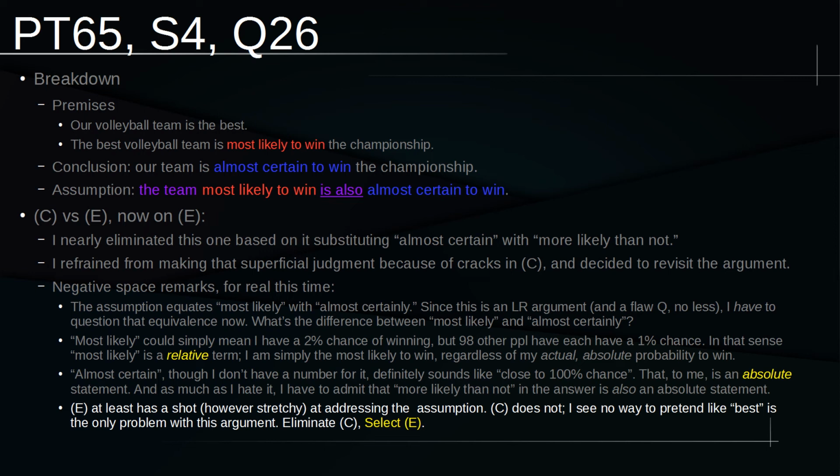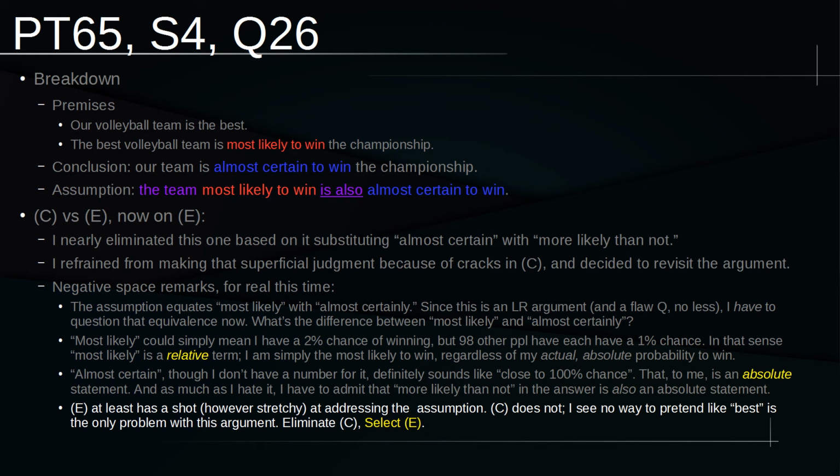The thing that got me into it is because I had two choices left, and there was something that I very clearly understood better about C, and I understood that I didn't like it. I did not like the merely part, and I did not like the fact that it cared so much about the best concept. The merely I was vaguely uncomfortable with because that strongly suggests that nothing else is wrong with the argument, and that's clearly not what's going on.